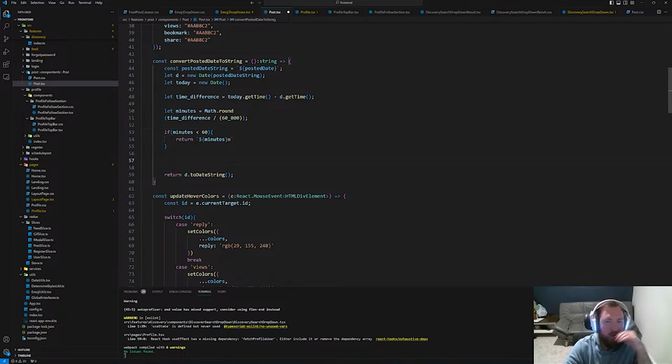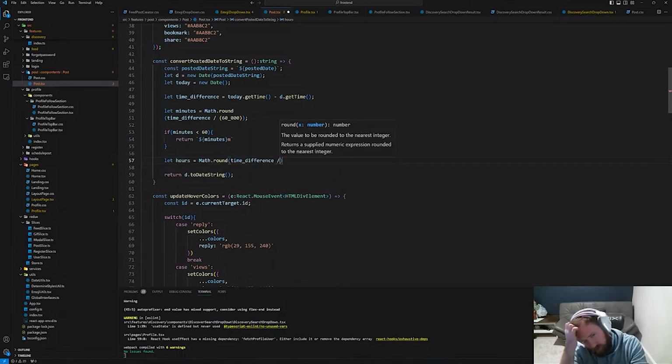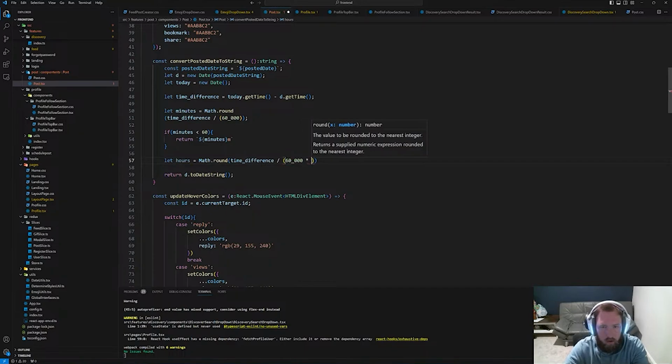And then if it's over 60, we can say let hours equal to Math.round, and we'll round the time difference divided by, so this would be like what, 60 times 60? Would it be 60,000 times 60 maybe?